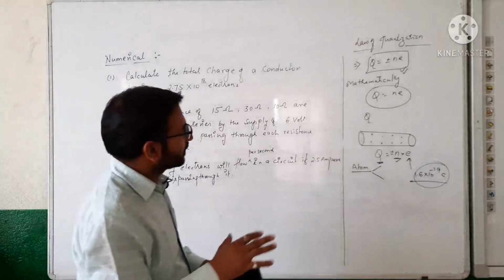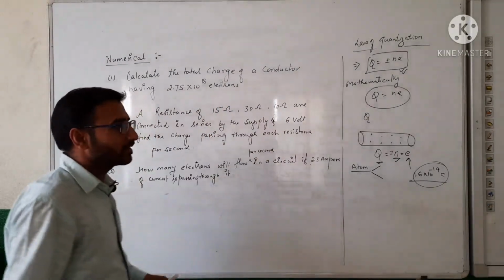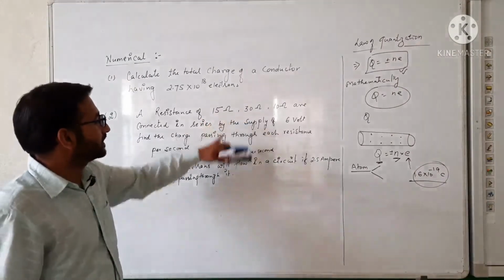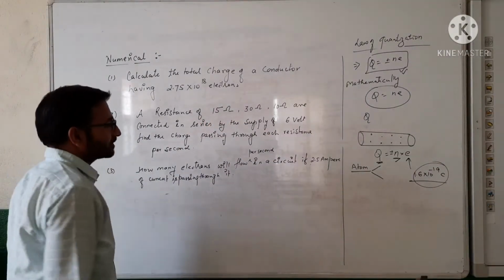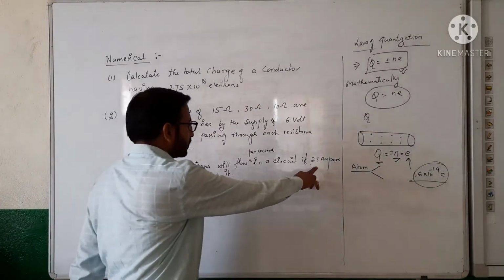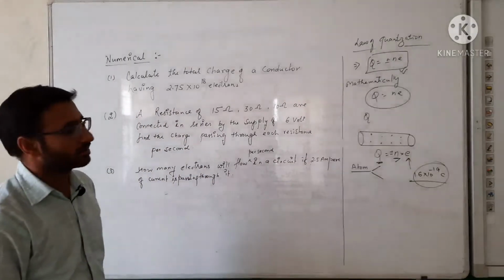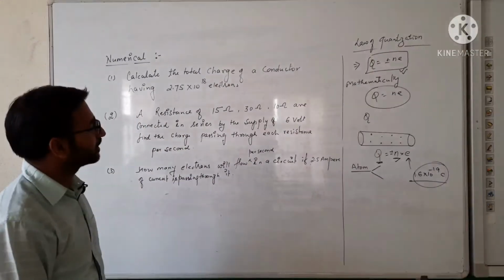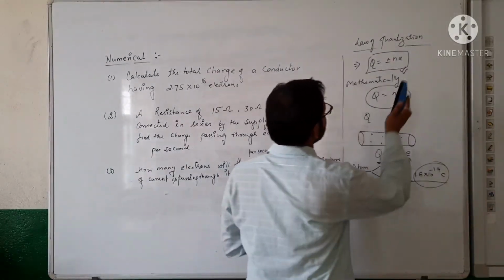This is one formula for you. After that, if you see the numericals here, you will get the condition of series combination, and the other numerical in front of you will easily tell you how we can relate current with charge. Point clear?